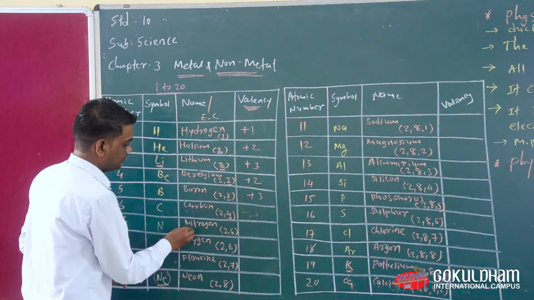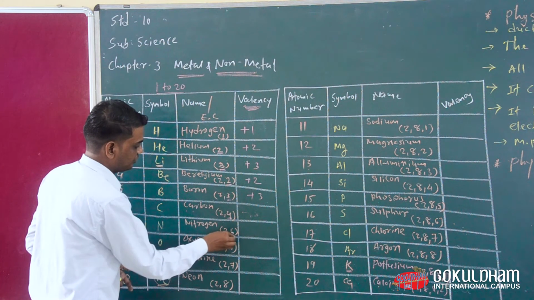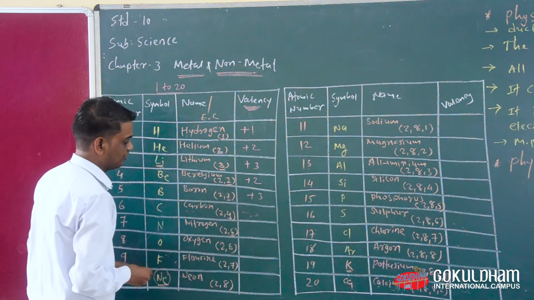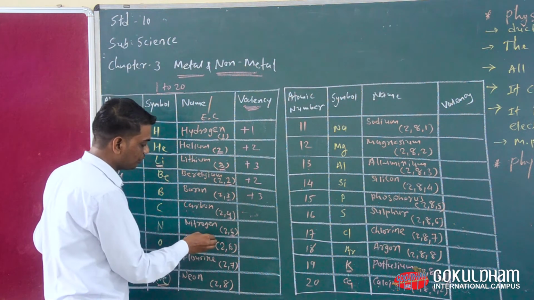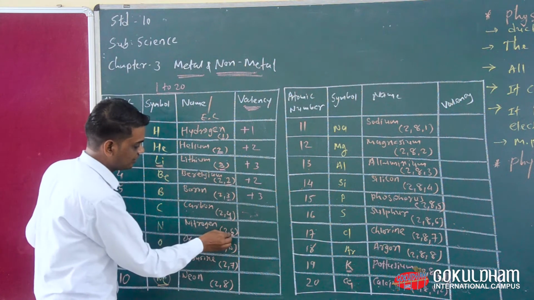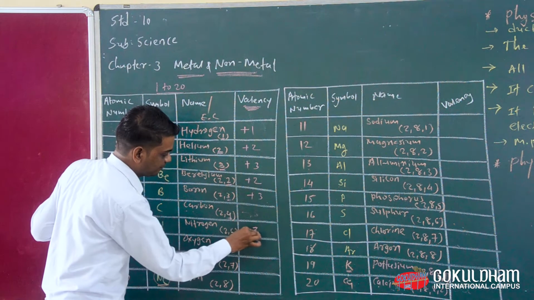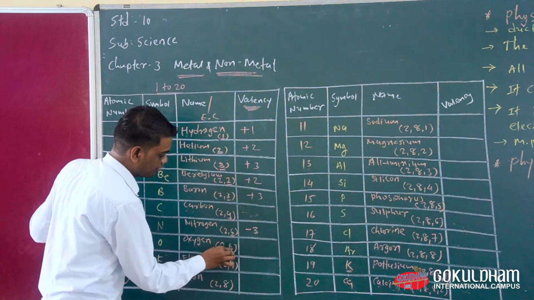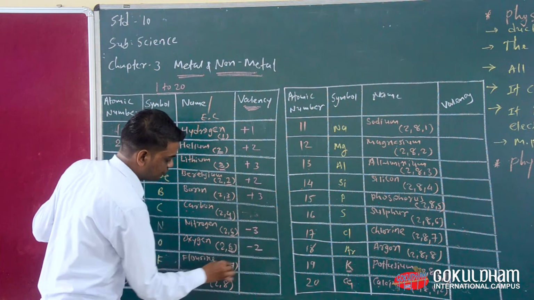Okay, now nitrogen has 5 electrons in its outermost energy level, and if we want to complete this shell, we need 3 electrons. So that is the reason we write here -3. Oxygen needs 2 electrons, so we write here -2.